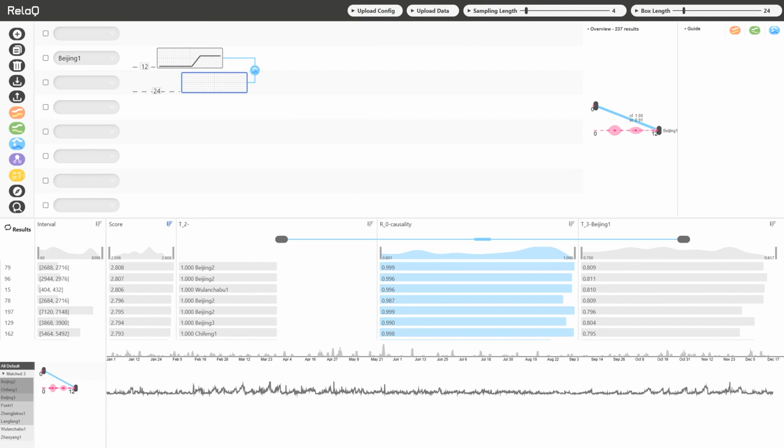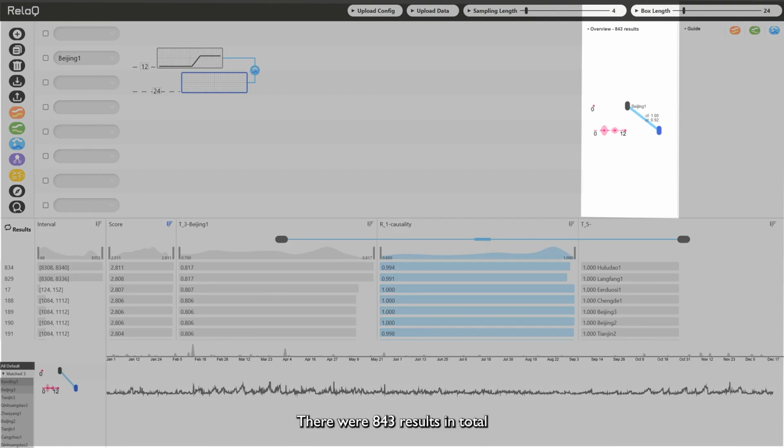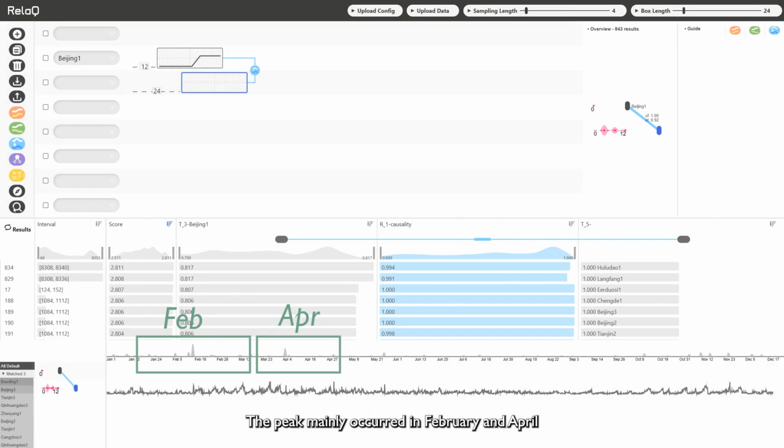There were 843 results in total, which was nearly 4 times more than the last query. The peak mainly occurred in February and April. In the end, EB explained that with some effective environmental governance measures, such as the use of new energy, the current source of air pollution has mainly become urban traffic pollution, making Beijing a primary pollution source.